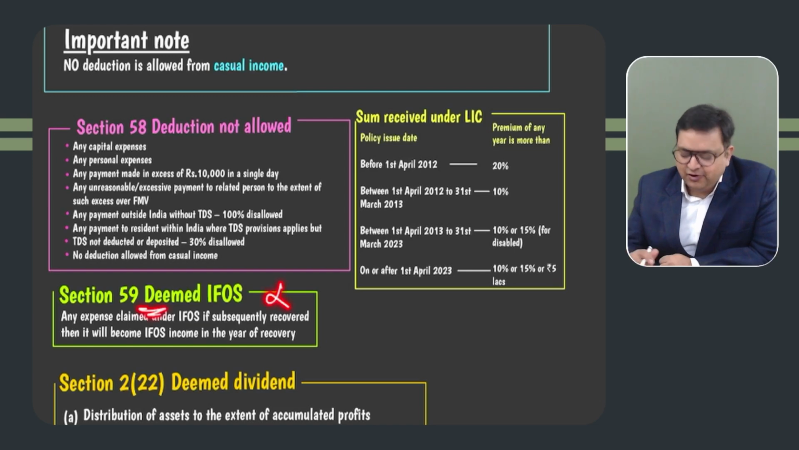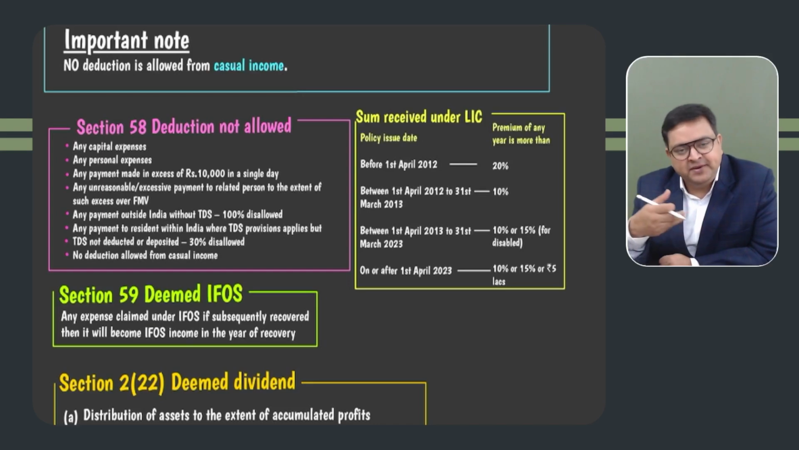Section 59, it will not come. But what is 59 is actually deemed IFOS. It is similar to section 41. 41 is deemed PGBP, this is deemed IFOS. So if there are any expenses which were claimed earlier and now you have recovered them, it will become your IFOS income. Simple.